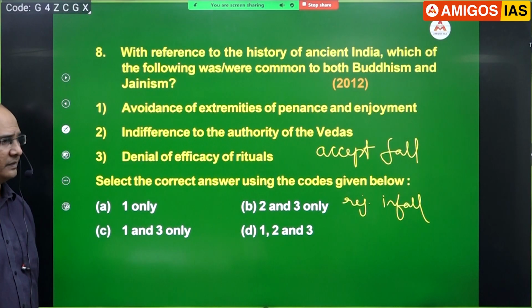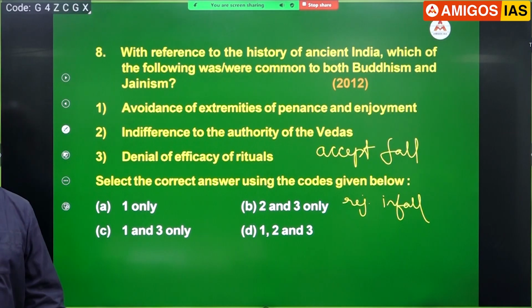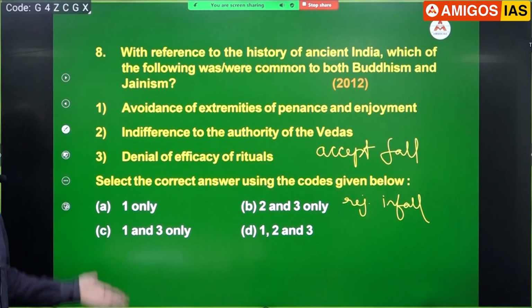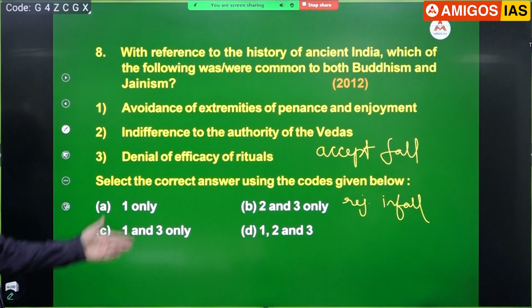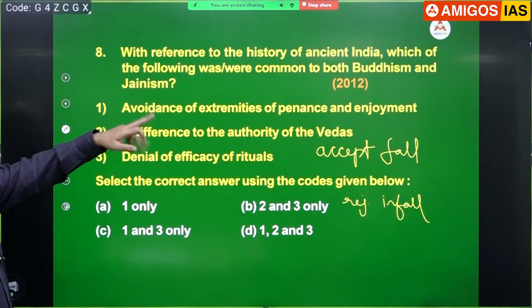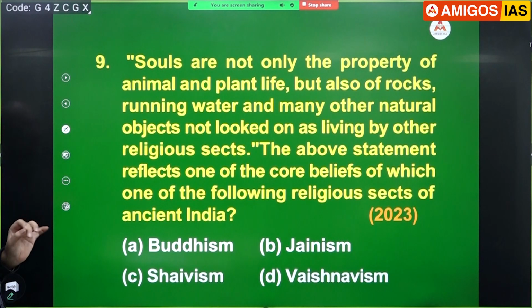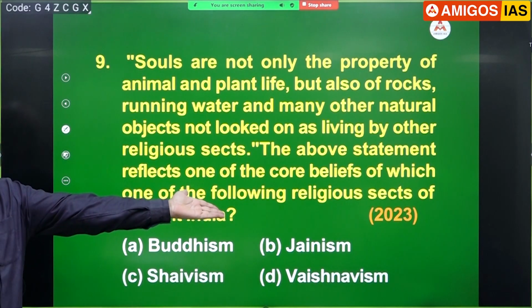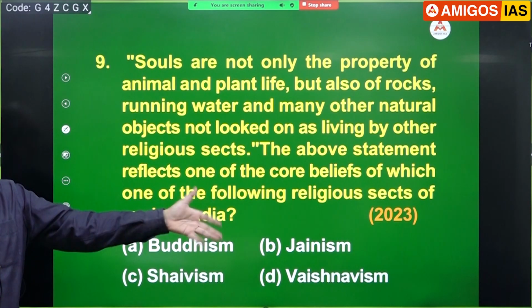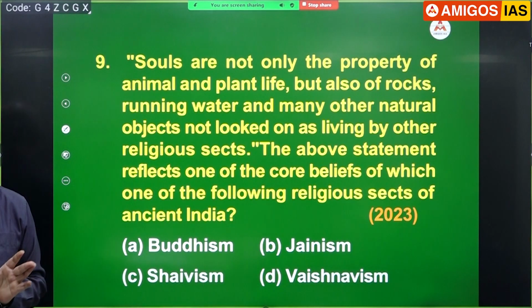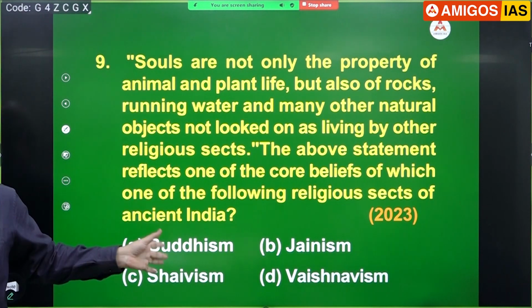Please tell me. Denial of efficacy of rituals and ceremonies. Answer straight away, 2 and 3. Again, 12, easy question. These are all conceptual. I think a direct question, 23. Lollipops, these. If you miss these, you are a very talented person.